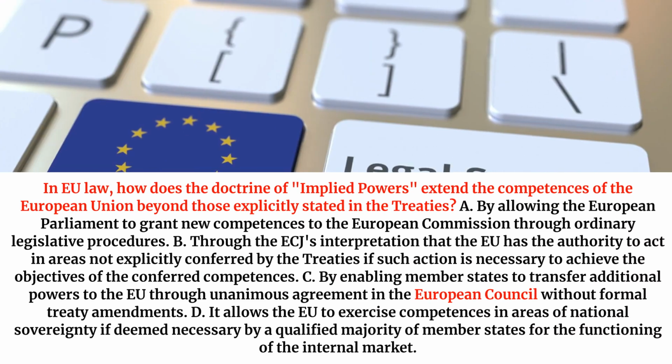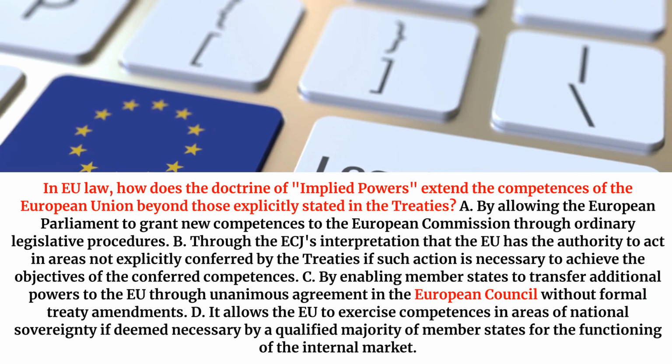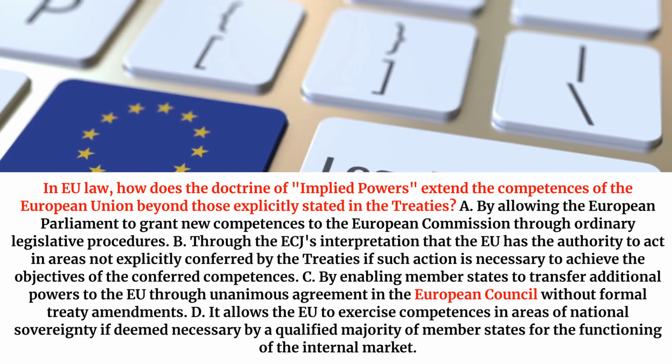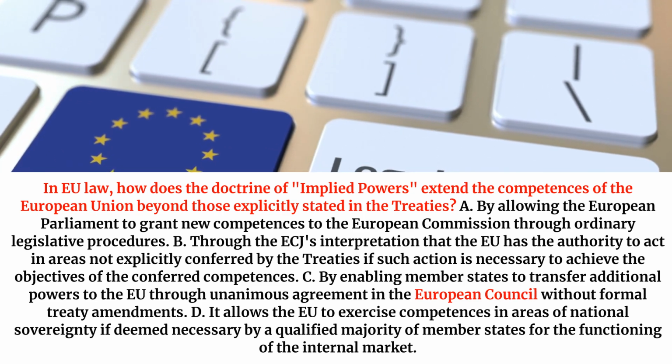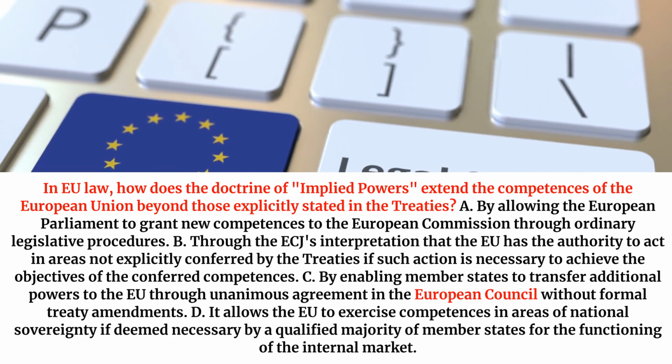In EU law, how does the doctrine of implied powers extend the competences of the European Union beyond those explicitly stated in the treaties? A. By allowing the European Parliament to grant new competences to the European Commission through ordinary legislative procedures. B. Through the ECJ's interpretation that the EU has the authority to act in areas not explicitly conferred by the treaties if such action is necessary to achieve the objectives of the conferred competences.